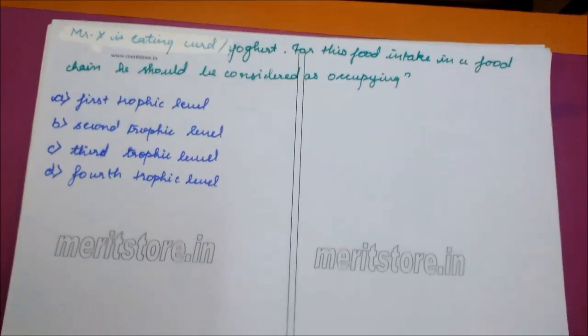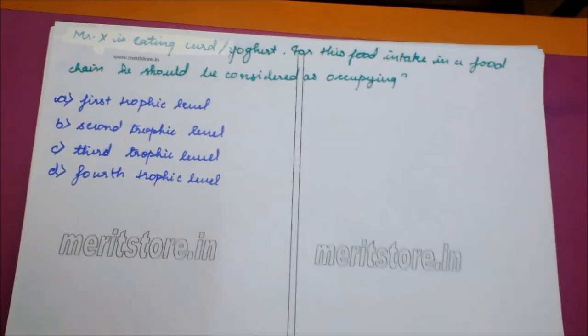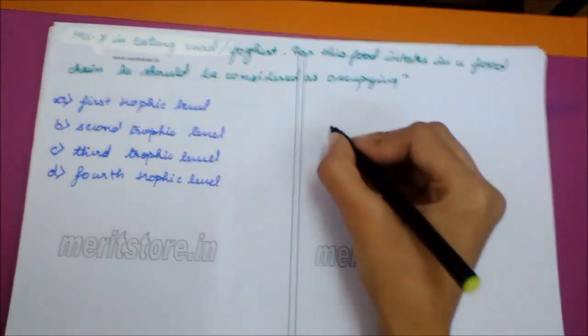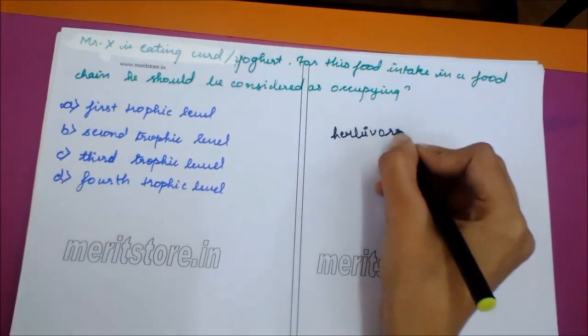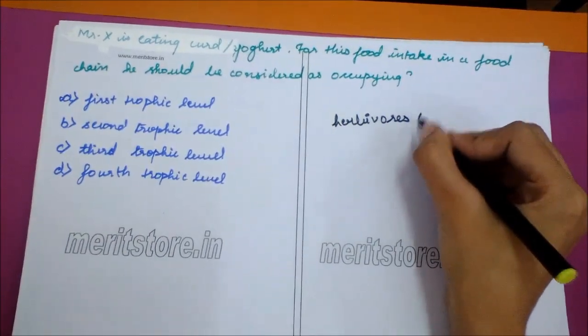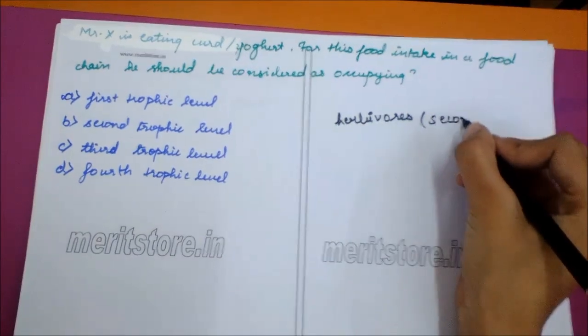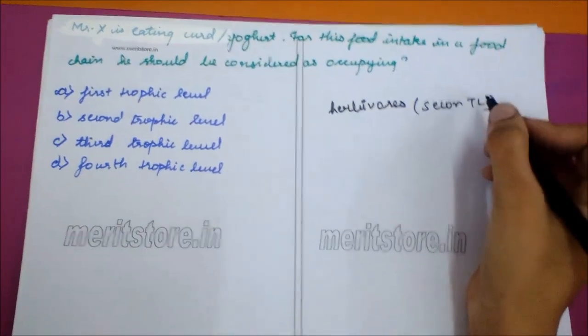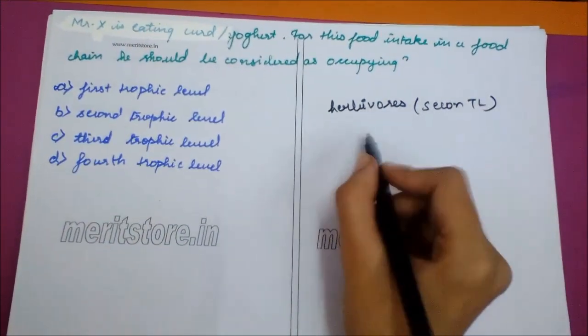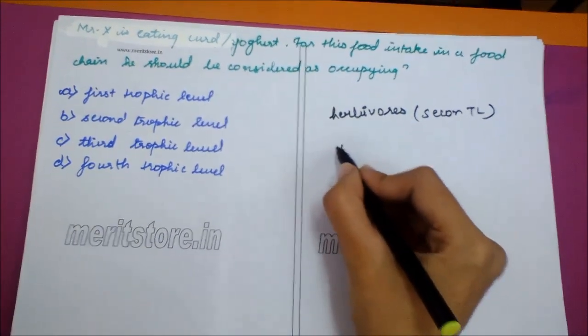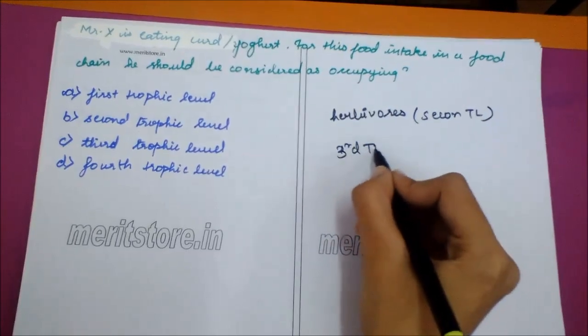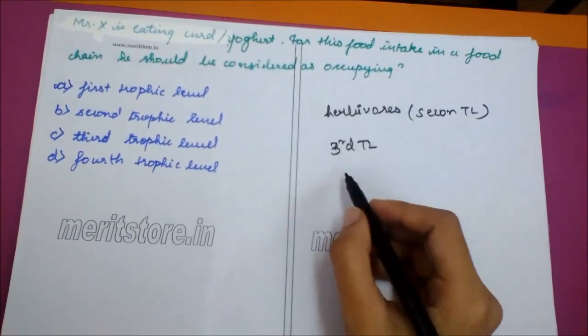Producers or green plants, that is the first trophic level, are consumed by herbivores, that is second trophic level, and from them the curd or the yogurt made is consumed by the third trophic level organisms like man.